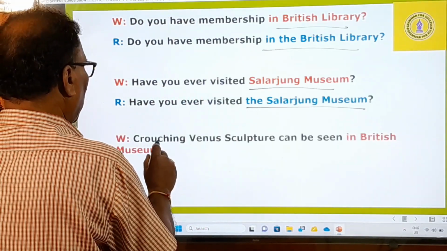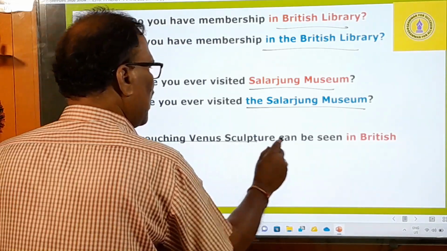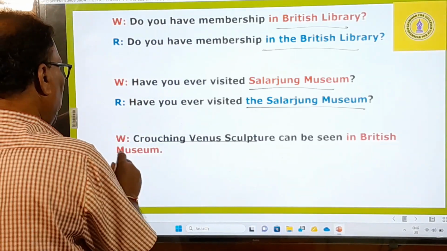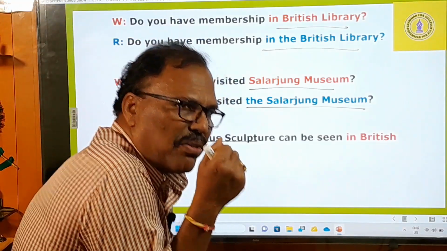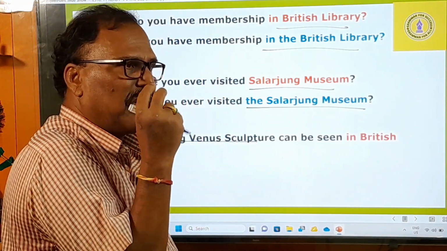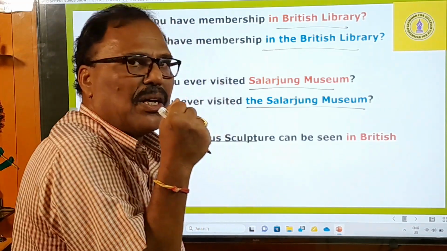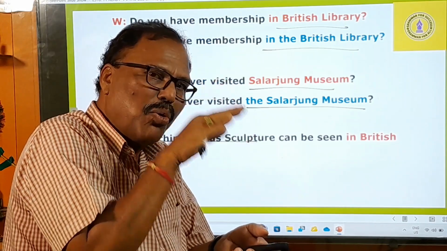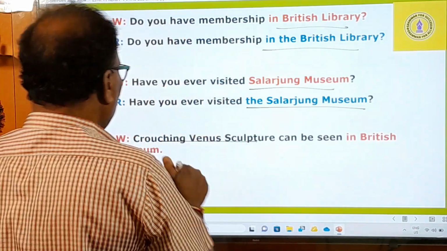Something like that. Crouching Venus, a sculpture. The Crouching Venus sculpture can be seen in the British Museum. Crouching means bending the whole body down to the earth, like this, so that Venus is bending her body like that. So it is called crouching.